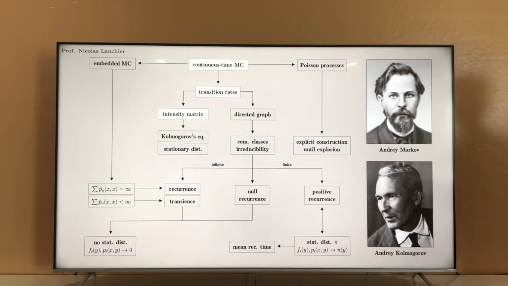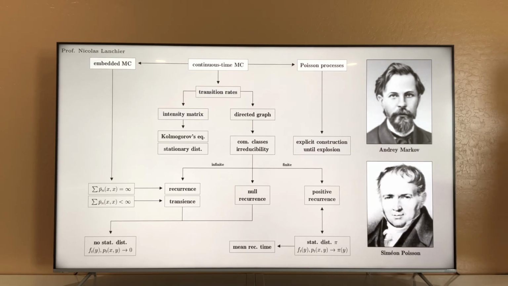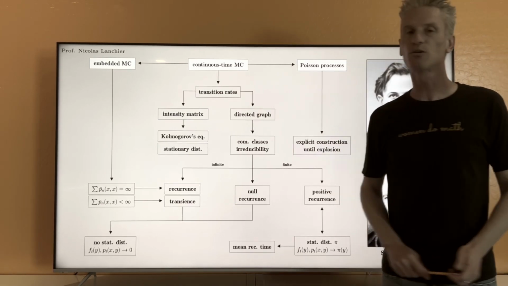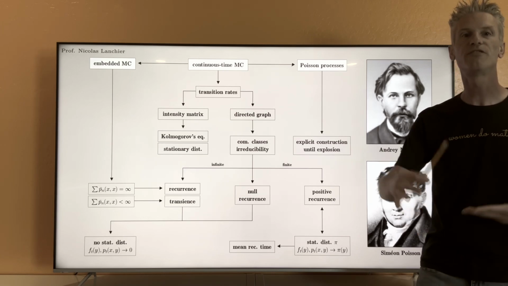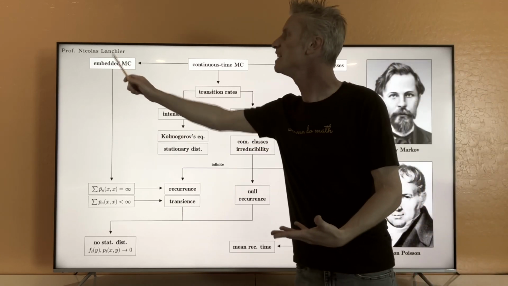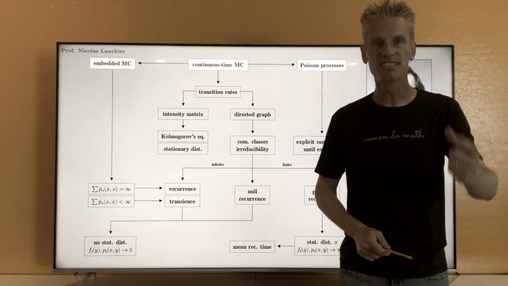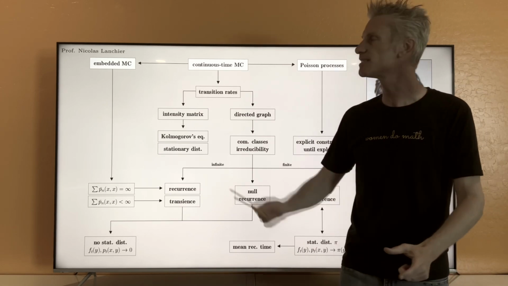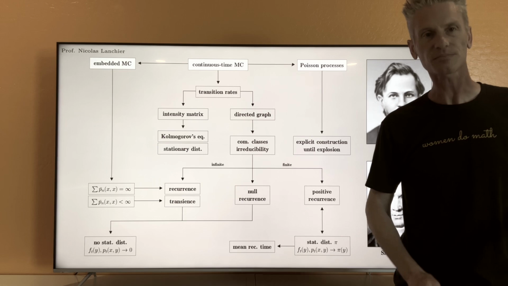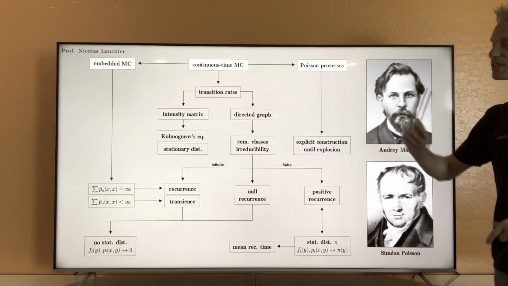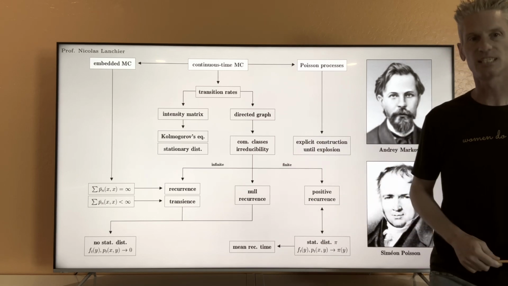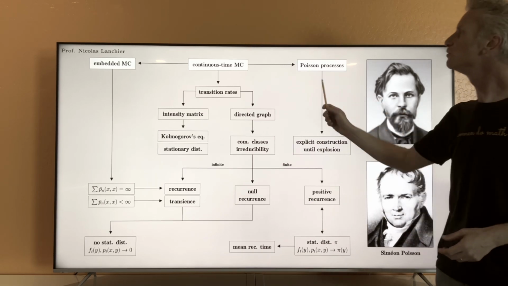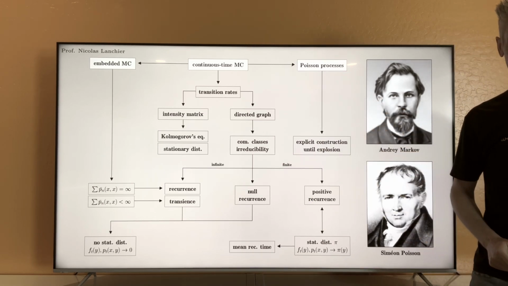Then, the first main result we are going to prove shows that any continuous time Markov chain can be written as the combination of a discrete time Markov chain called the embedded Markov chain that describes the sequence of states visited by the process, and a collection of independent Poisson processes or independent exponential random variables that are going to describe the time of the jumps.